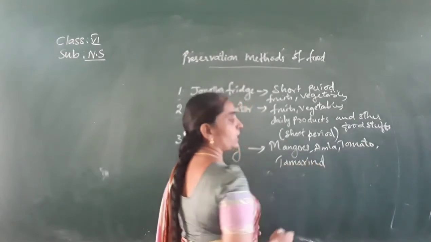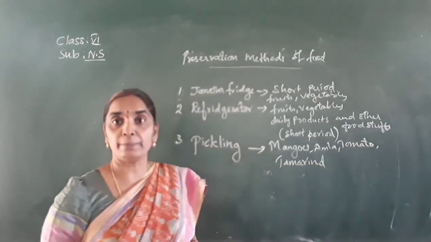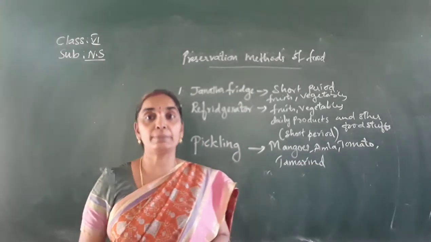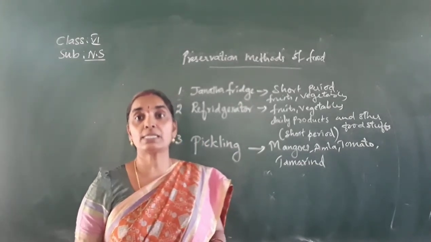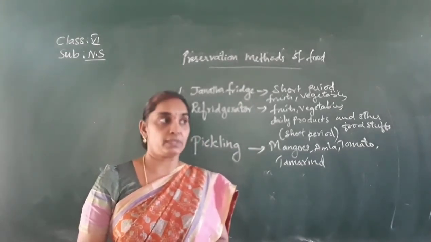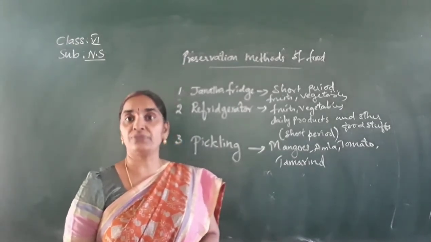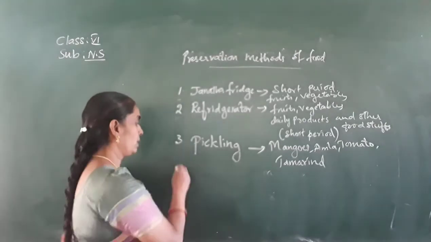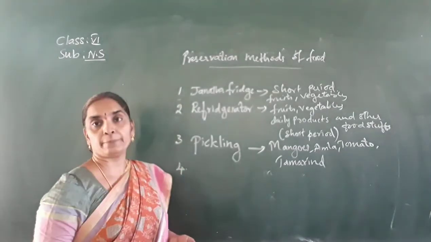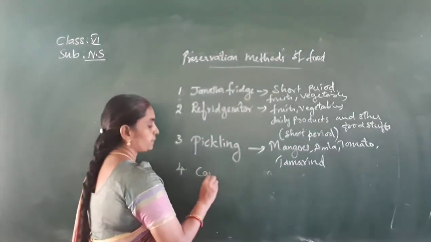Meat also is made in the form of pickles and preserved for a longer period, and vegetables like drumsticks and brinjal are also used for pickles. Next, fourth one, canning process.